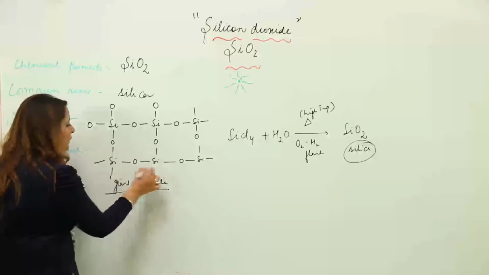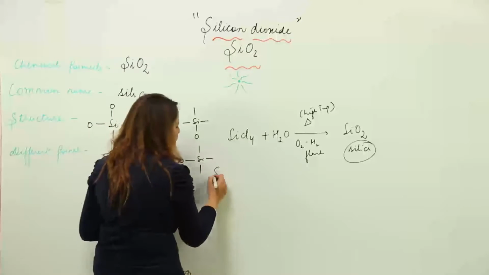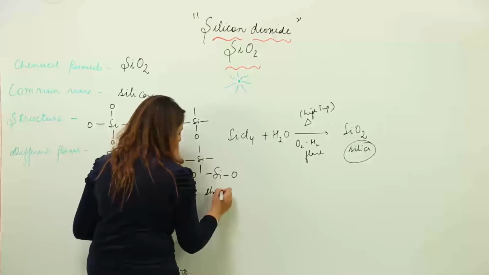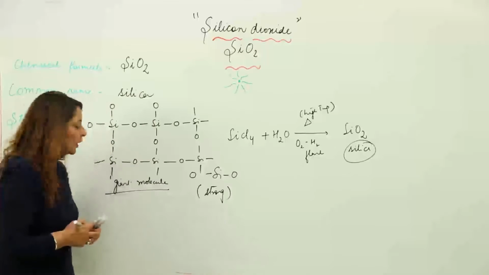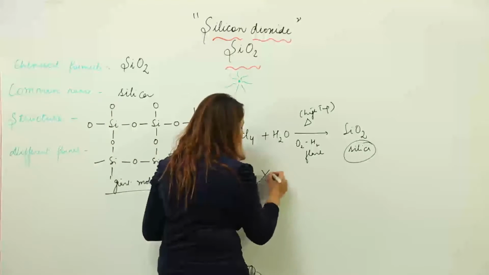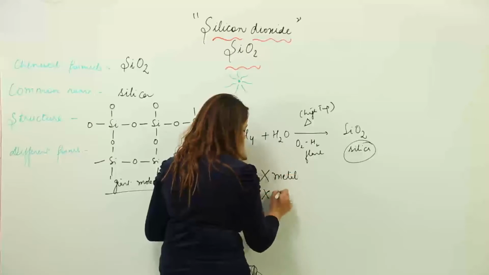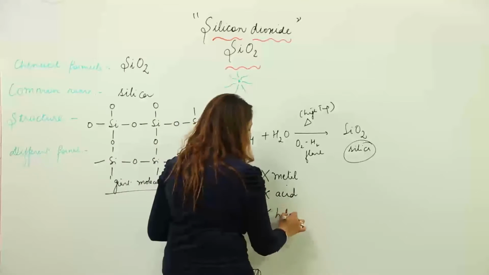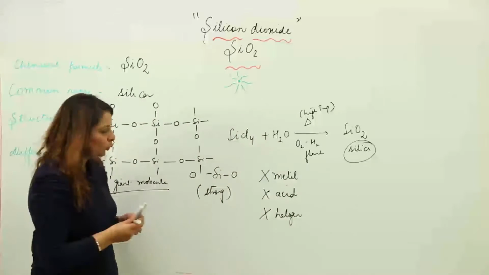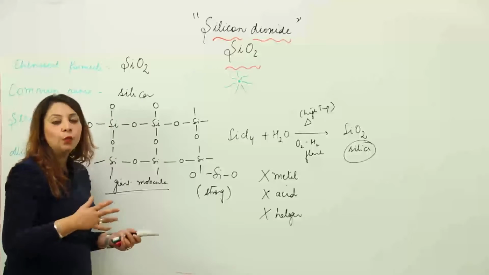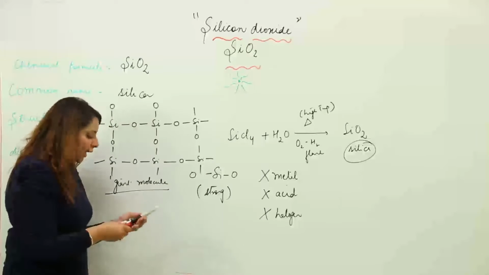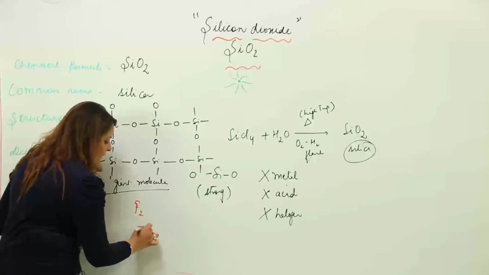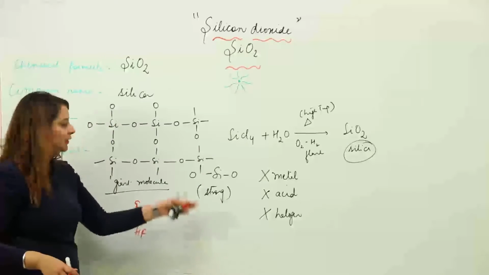So what we have seen is that in SiO2, the silicon-oxygen bond is very strong, due to which it does not react with any metal, any acid, or even any halogen. Due to the strong bonding between Si and O, the reactions generally seen are very few, almost nil. However, it reacts with fluorine and HF. Otherwise, it won't react with any metal, acid or halogen.